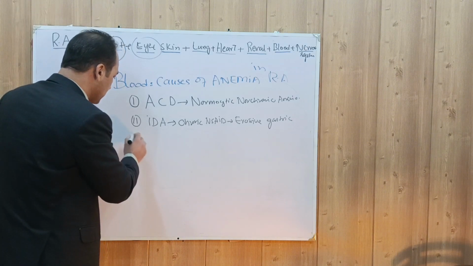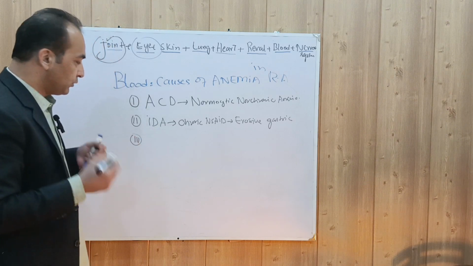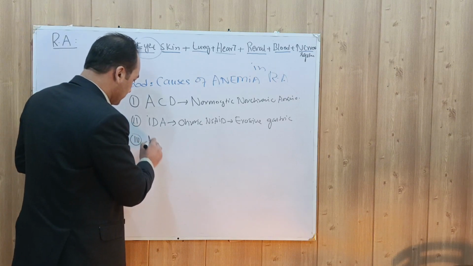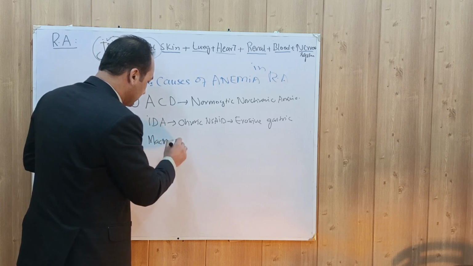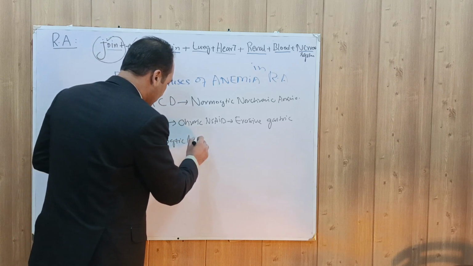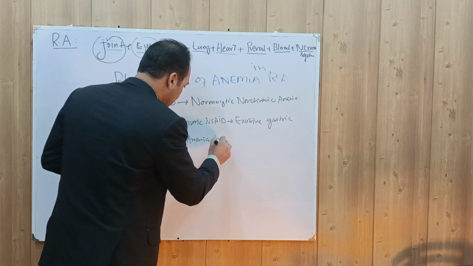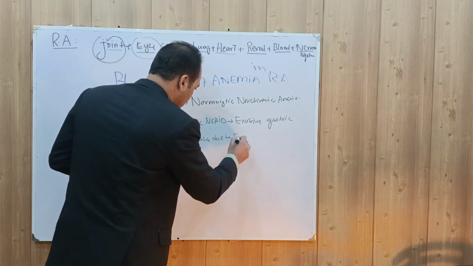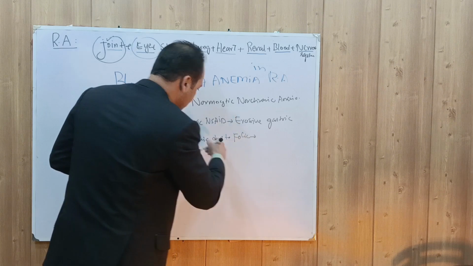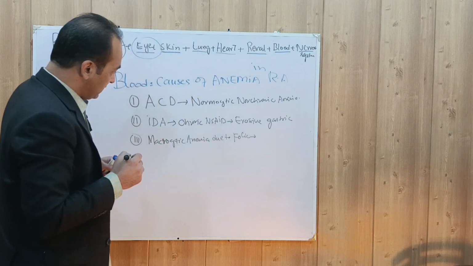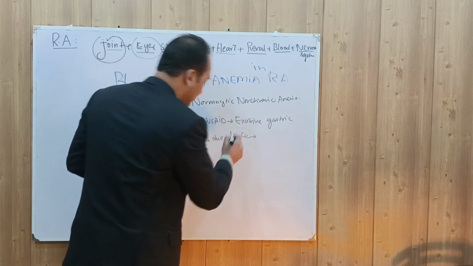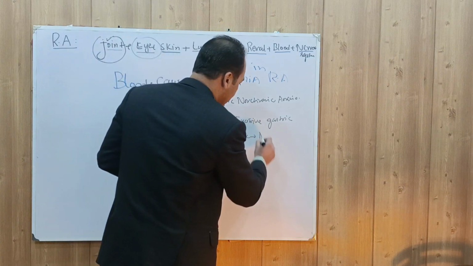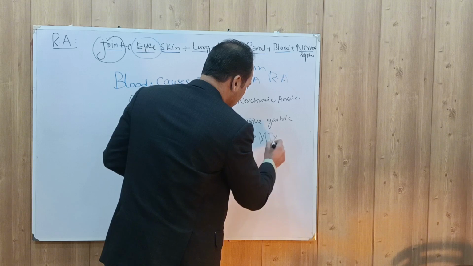It can also cause macrocytic anemia due to folic acid deficiency. Why will this patient have macrocytic anemia due to folic acid deficiency? The cause is methotrexate. Methotrexate is an antifolate drug.